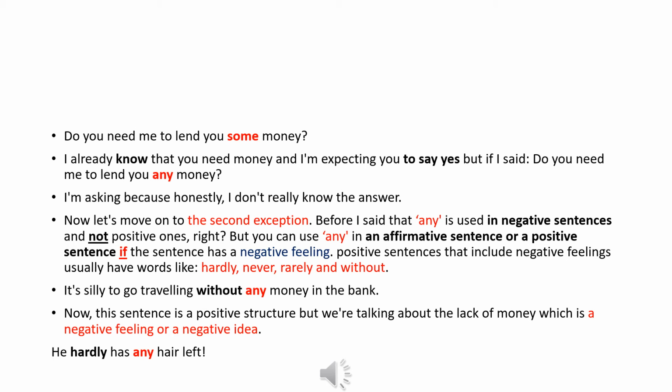Let's look at this example. It's silly to go traveling without any money in the bank. So using without here gives a negative feeling. So it's a positive sentence, but with a negative feeling. Again, if it's a positive sentence with a negative feeling, we still use any. So it's a positive structure, but we are talking about the lack of money, which is a negative feeling or a negative idea.